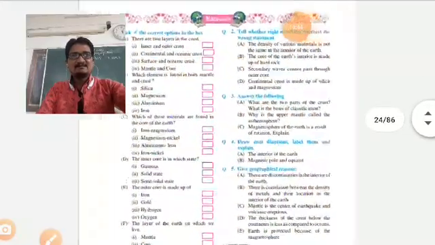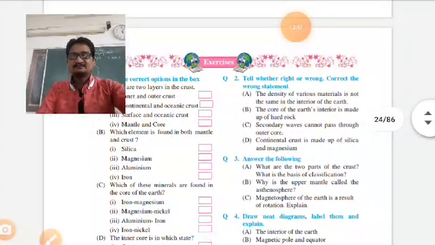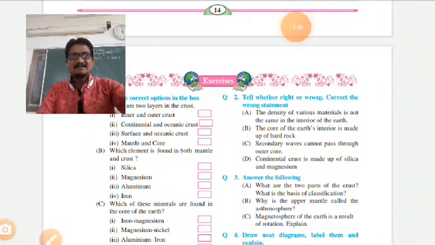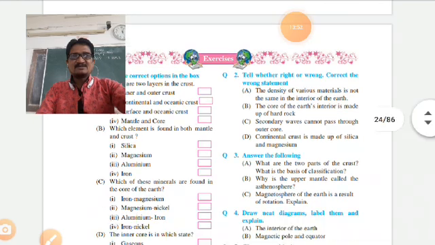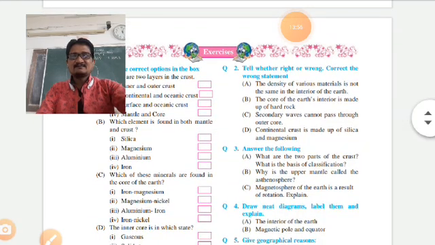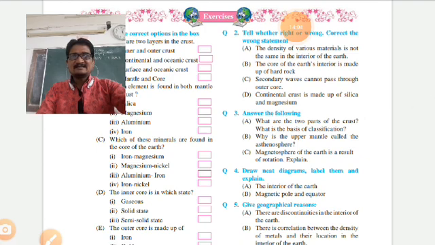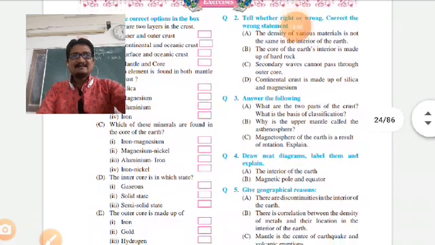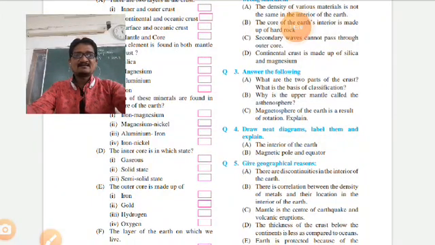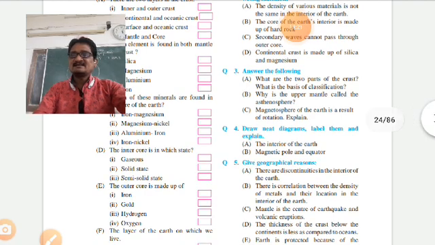Exercise questions are given. There are 2 layers in the crust. The answer is continental crust and oceanic crust. Which element is found in both mantle and crust? That is magnesium. Note down. Which of these minerals are found in the core of the earth? That is iron and nickel. The inner core is in which state? That is solid.